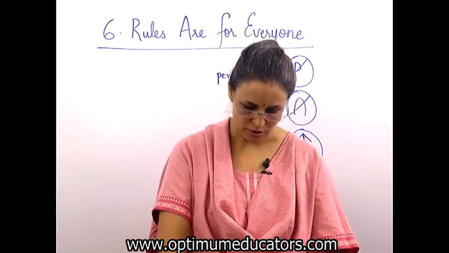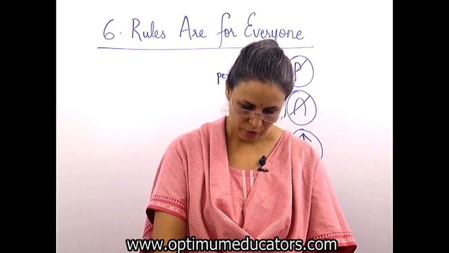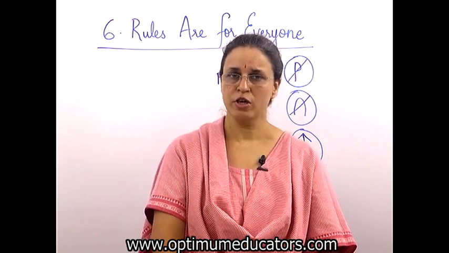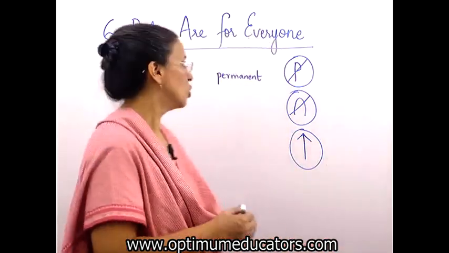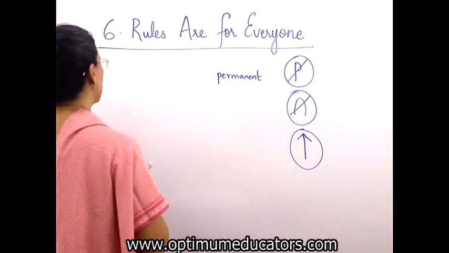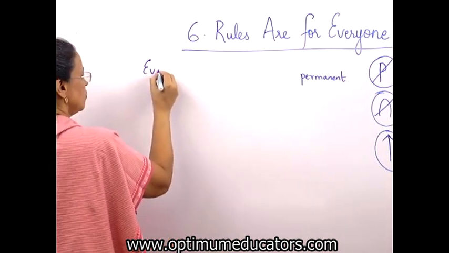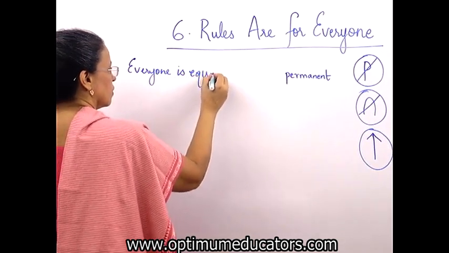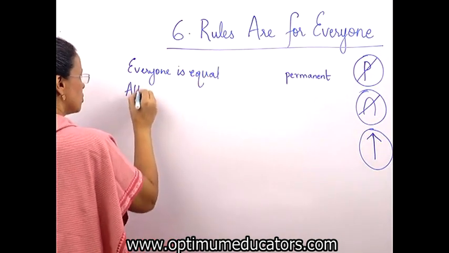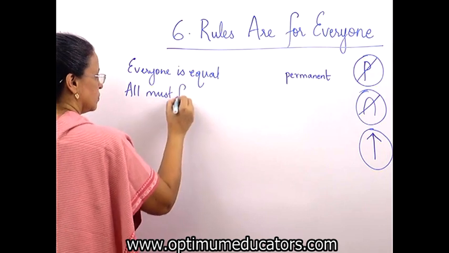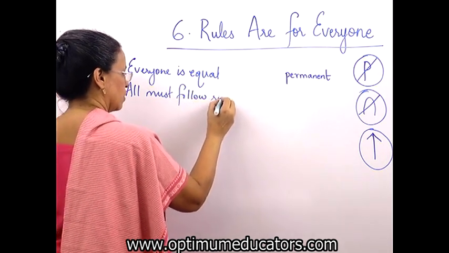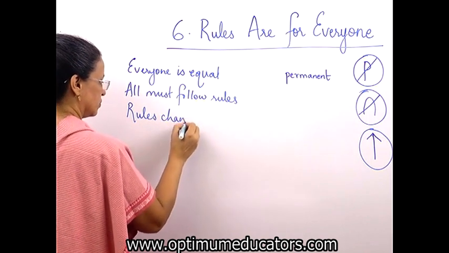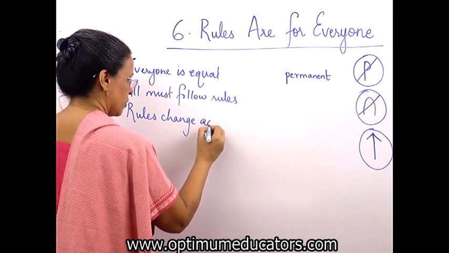Always remember, boys, girls, men and women are equal. They must all get same opportunities for development. Opportunity means chance. Everyone is equal. So, first of all, what did we see? Rules are for everyone. When we say everyone, it means everyone is equal. All must follow rules. Then rules change according to time.